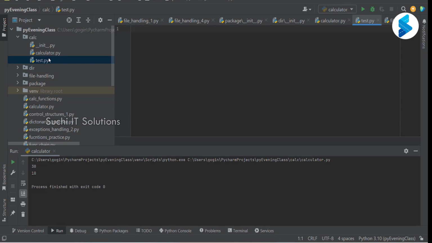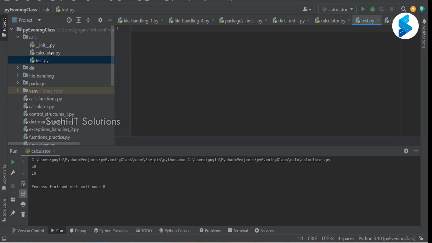I want to use the functions that are there in calculator.py in test.py. I don't want to rewrite them. What is my primary problem? I don't want to write those four functions again.